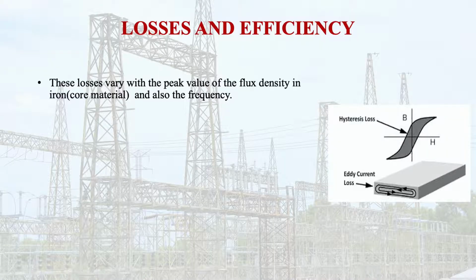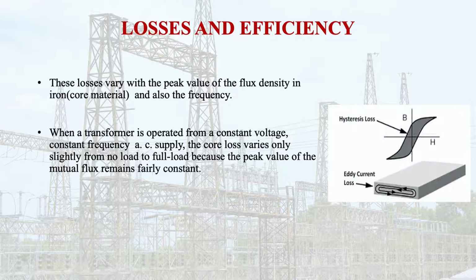These losses vary with the peak value of the flux density in the iron and also with the frequency. When a transformer is operated from a constant voltage, constant frequency supply, the core loss varies only slightly from no load to full load, because the peak value of the mutual flux remains fairly constant.